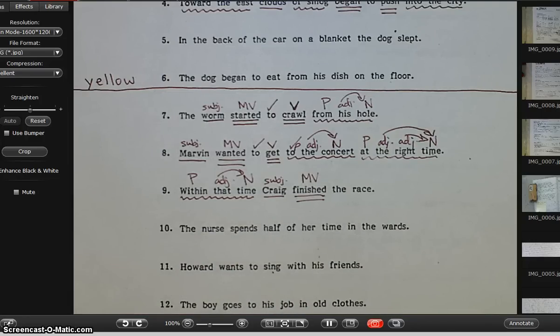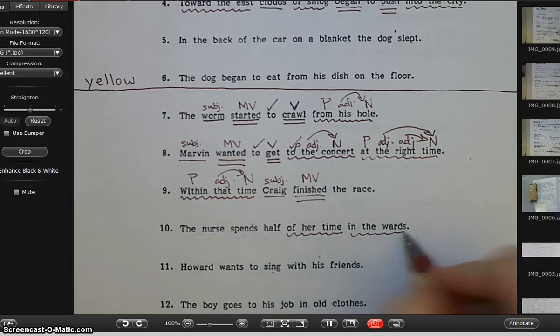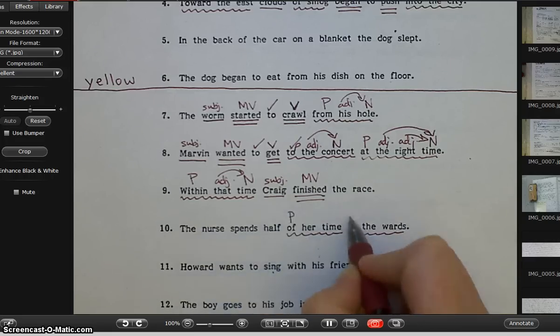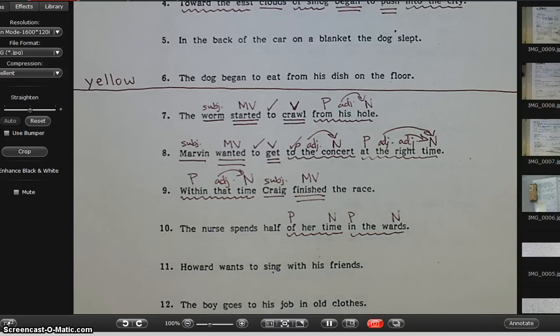Last one, the nurse spends half of her time in the wards. Okay, so I don't see any to's, but I do see 2 prepositional phrases. Of her time in the wards. First word is a preposition. Last word is a noun.